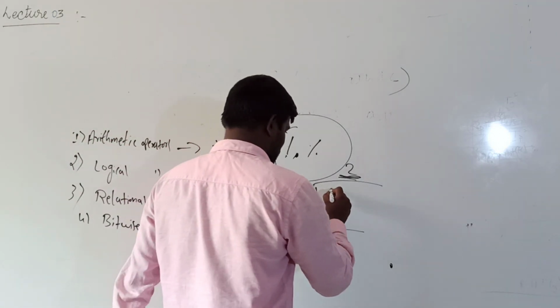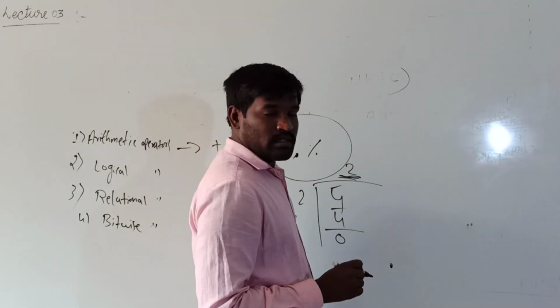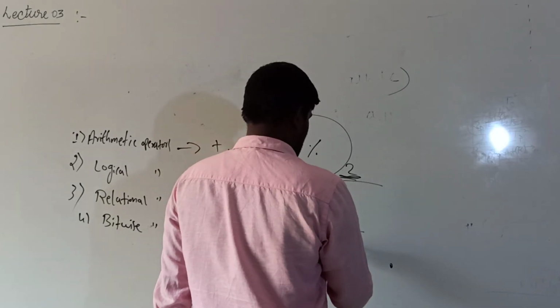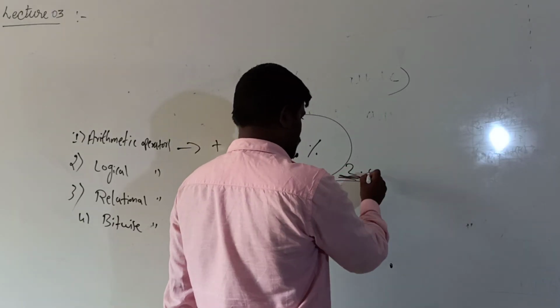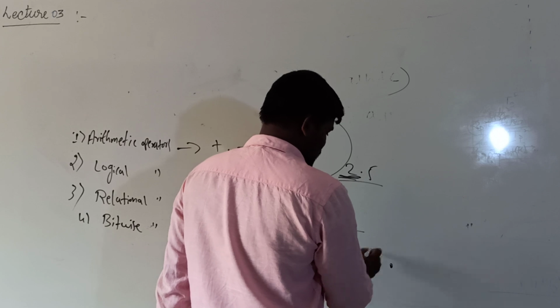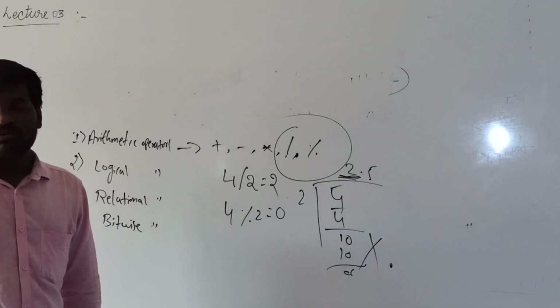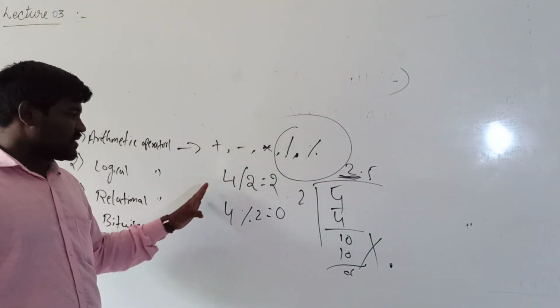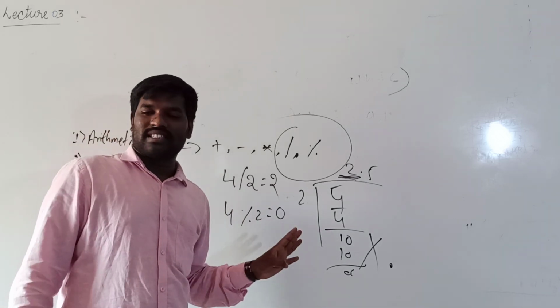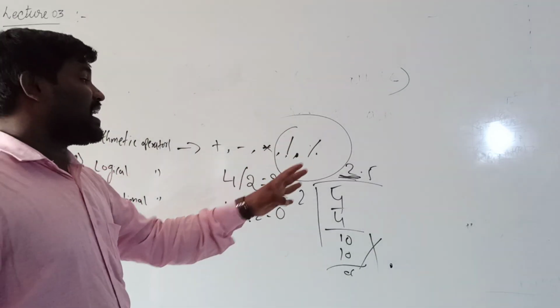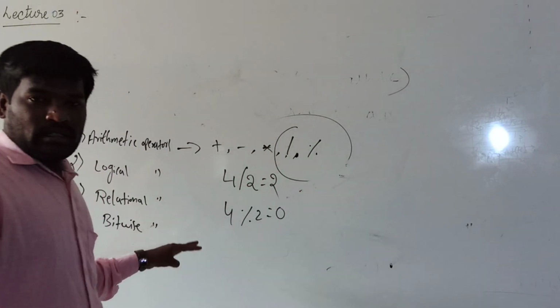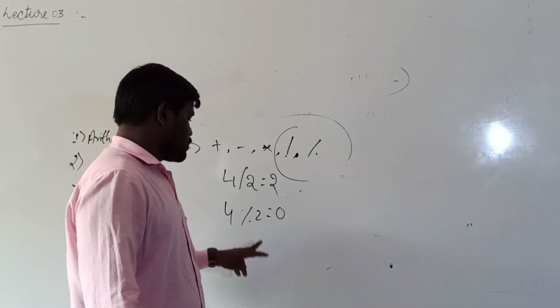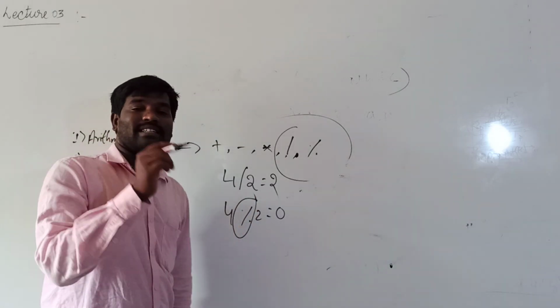For example, if I write 5 by 2, here the remainder is 1, and don't put a point and again take 0, 2 5s are 10. So this is not valid in computer. Here it will consider only the integer part. And for mod, this modulus is called a remainder operator.